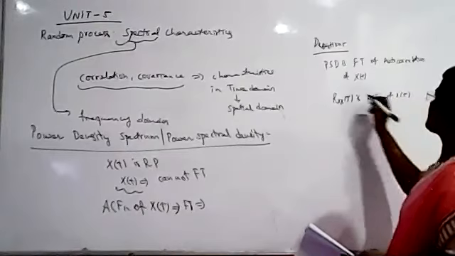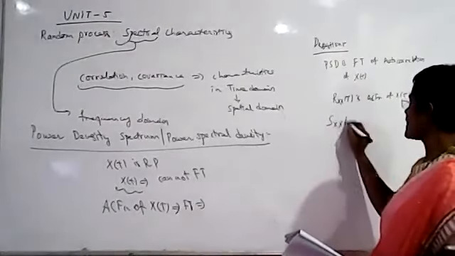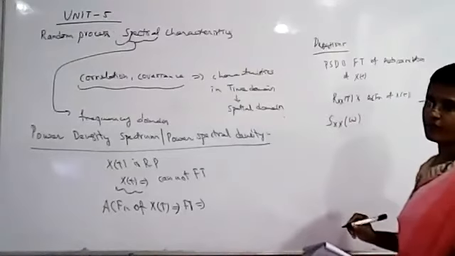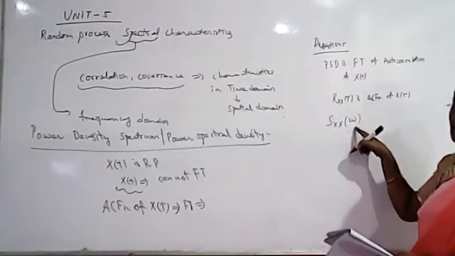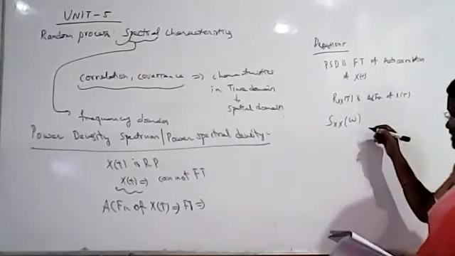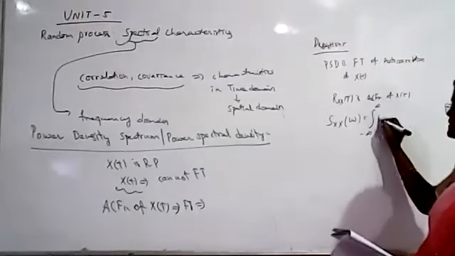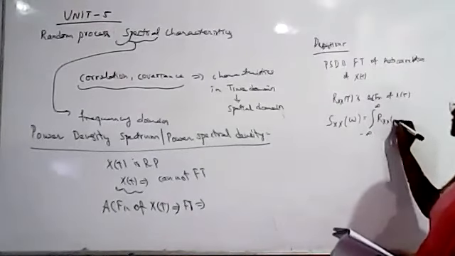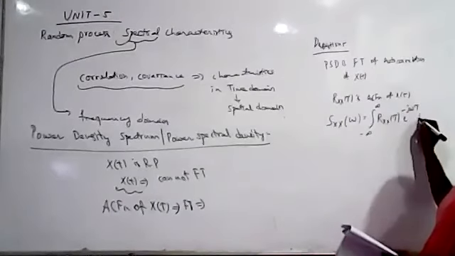Then we denote the power spectral density as Sx of omega. When you apply Fourier transform, the signal is transformed to the frequency domain, omega. The formula is the integral from minus infinity to plus infinity of Rxx of tau e power minus j omega tau d tau.